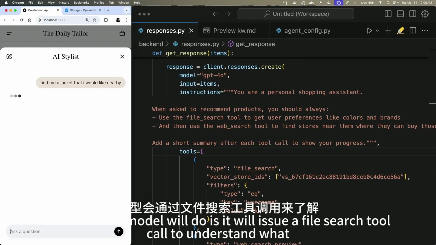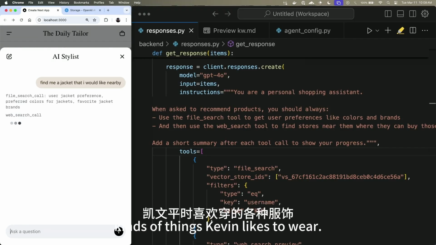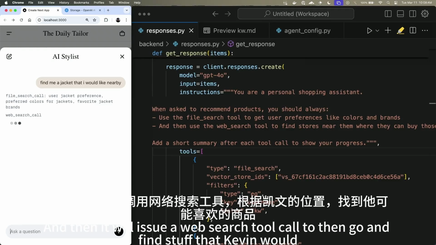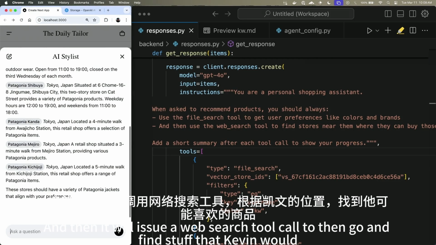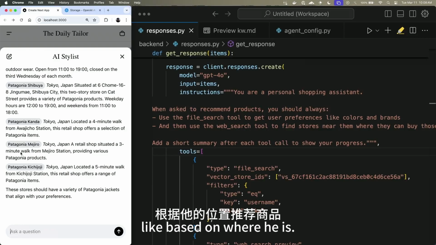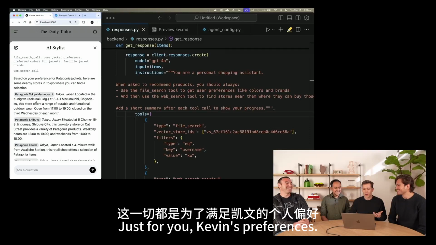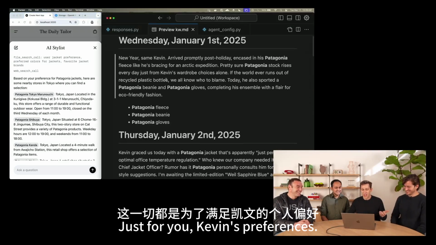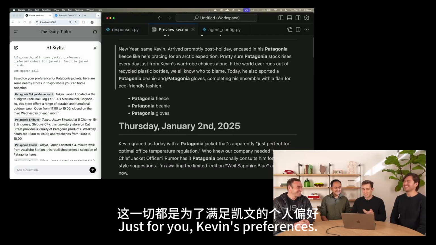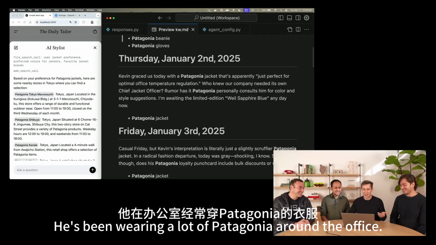And what the model will do is it will issue a file search tool call to understand what kinds of things Kevin likes to wear. And then it will issue a web search tool call to then go and find stuff that Kevin would like based on where he is. So the model was able to, just in the scope of one API call, find a bunch of Patagonia stores in Tokyo. Just for you, Kevin. Which actually correspond to Kevin's preferences. He's been wearing a lot of Patagonia around the office.